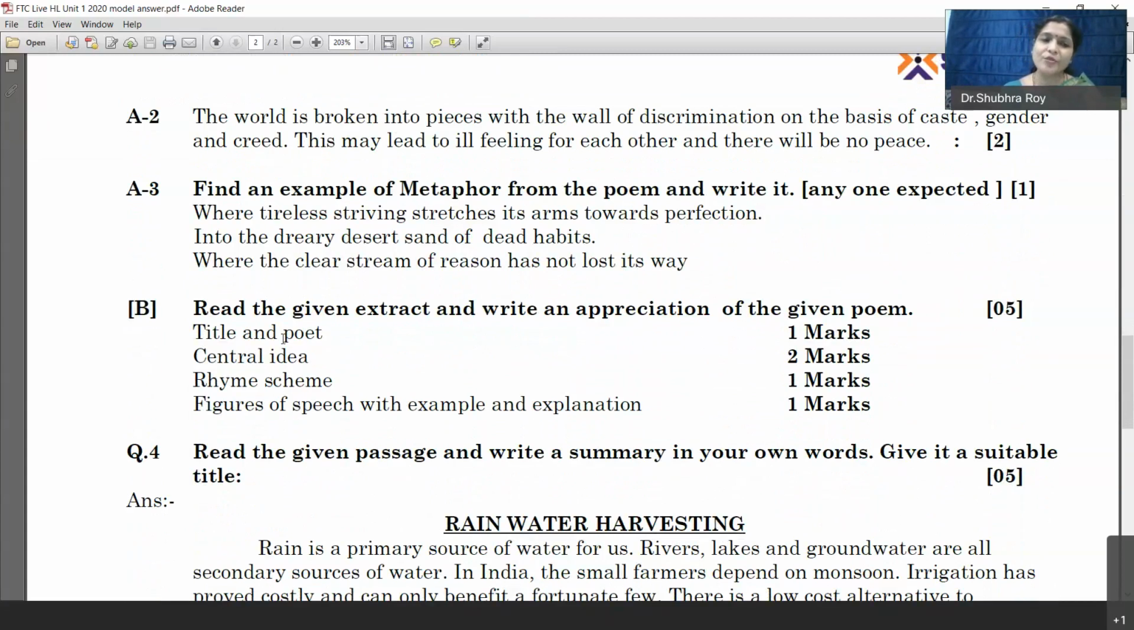So, what are the points that you should cover in appreciation? Title and poet carries 1 mark. Central idea carries 2 marks. Rhyme scheme carries 1 mark. Figures of speech with example and explanation carries 1 mark.